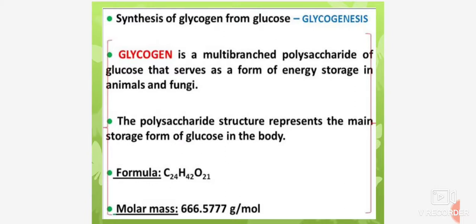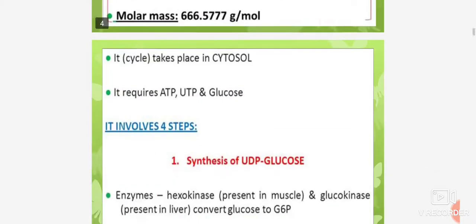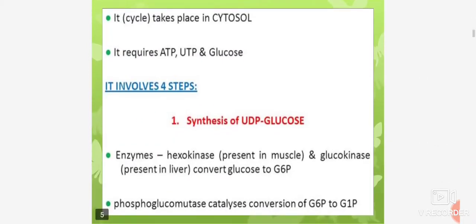The formula is C24H42O21. The molar mass of this is 666.577 gram per mole. Then its cycle takes place in the cytosol. It requires ATP, UTP and glucose. It involves 4 steps. In that, the first step is synthesis of UDP glucose.